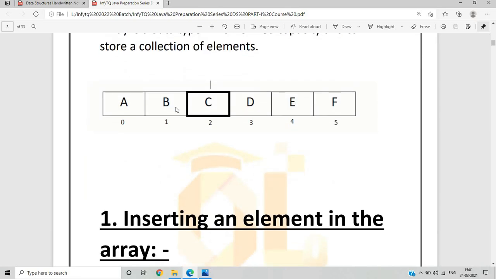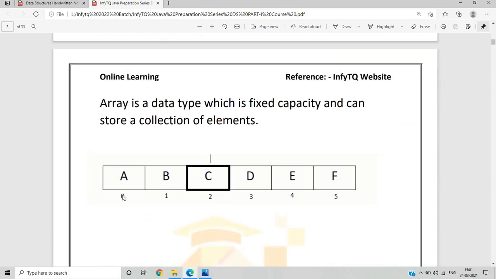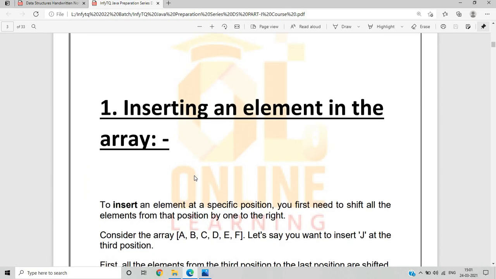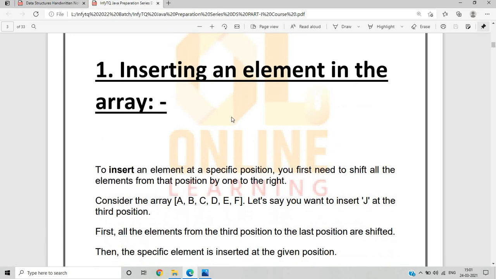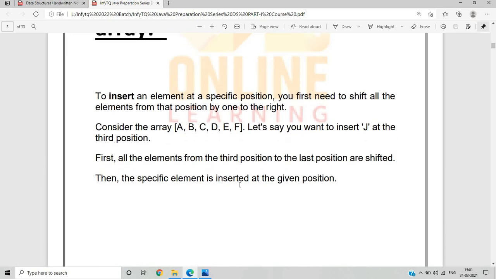Okay, so this is the basic diagram used for an array, and with the help of index numbers like 0, 1, 2, 3, 4, 5, we can identify the particular location of an element. Moving to the next topic, there are some operations that can be performed on an array, like first, inserting an element. To insert an element at a specific position, we need to shift all the elements from that position by 1 to the right.